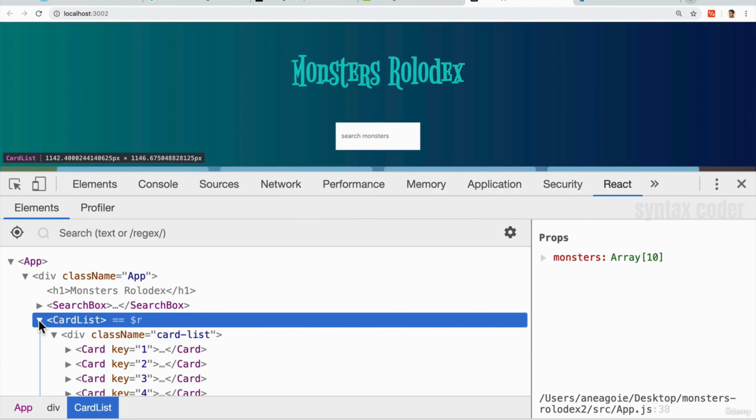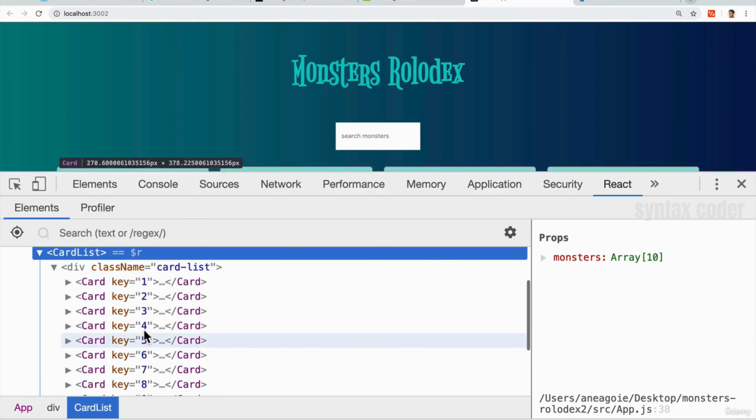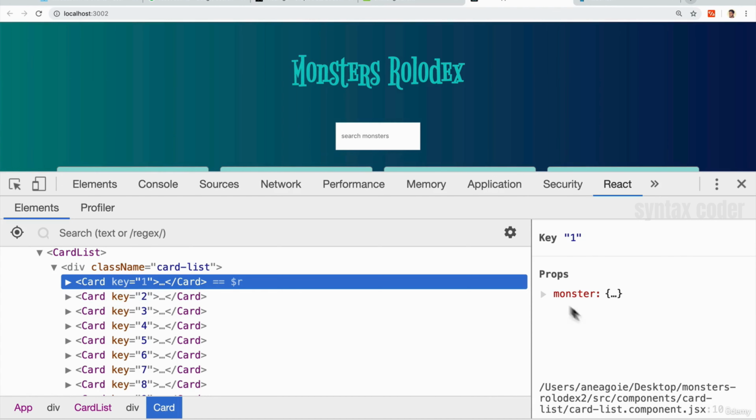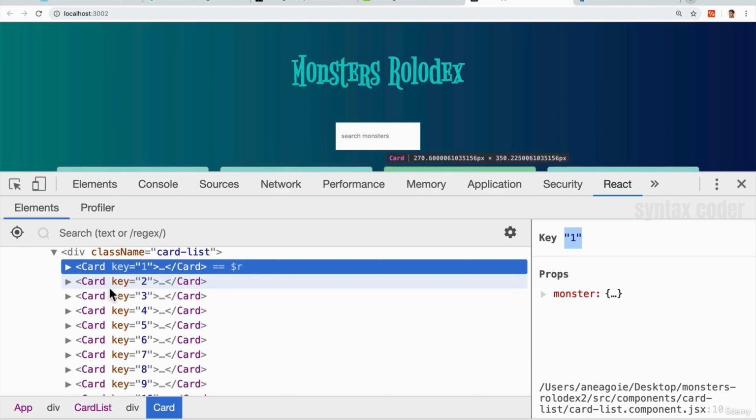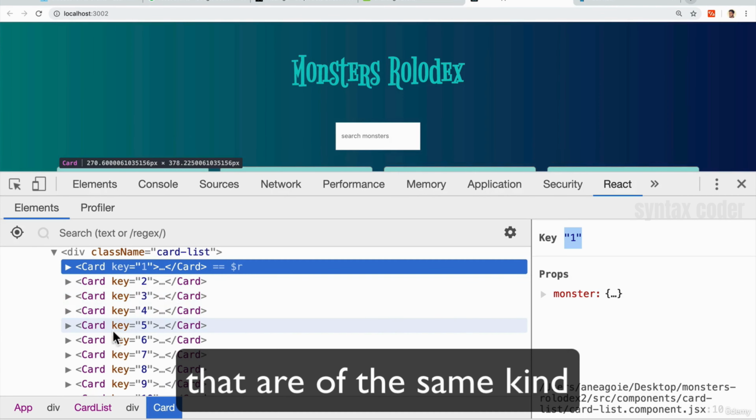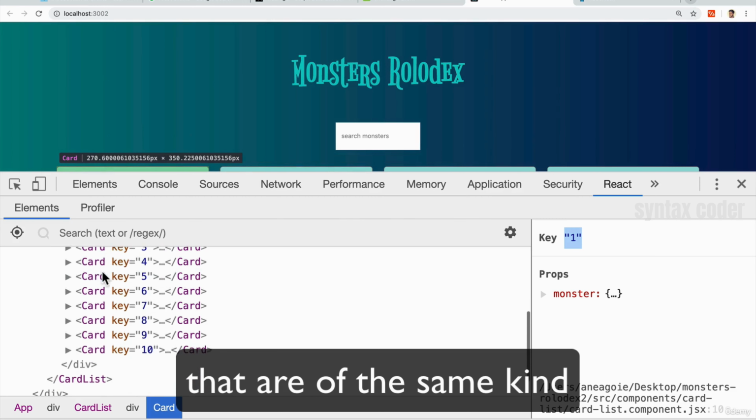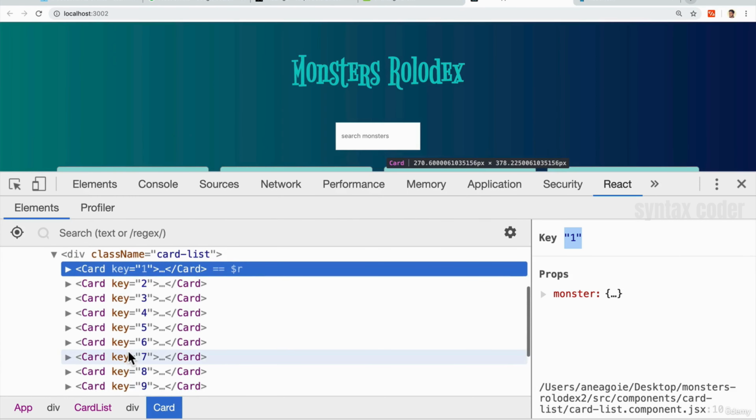Now, if we go down even further to the card items, we see over here that these card items get passed the monster prop because we only passed on one monster at a time. Now, you might also notice here the key that we gave each card. Remember, key is used by React to distinguish when multiple components are rendered one after another. See here how we have all these card components, 10 of them to be exact.